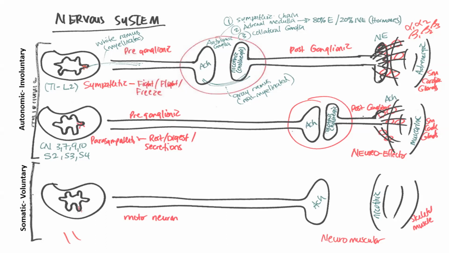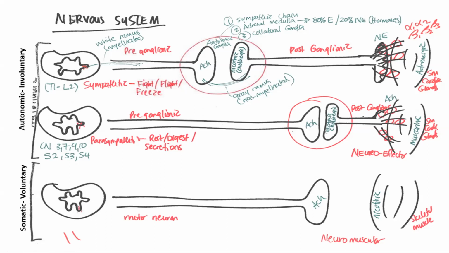Okay, let's now speak about the neurotransmitters and the receptors. So here we want to be clear, all preganglionic neurons, right? All of them, this sympathetic preganglionic, this parasympathetic preganglionic, always release acetylcholine. So there's only one neurotransmitter that is being stored in this axon terminal in a preganglionic neuron. It's always acetylcholine. As far as the postganglionic neuron, this is going to differ depending on where this neuron is.